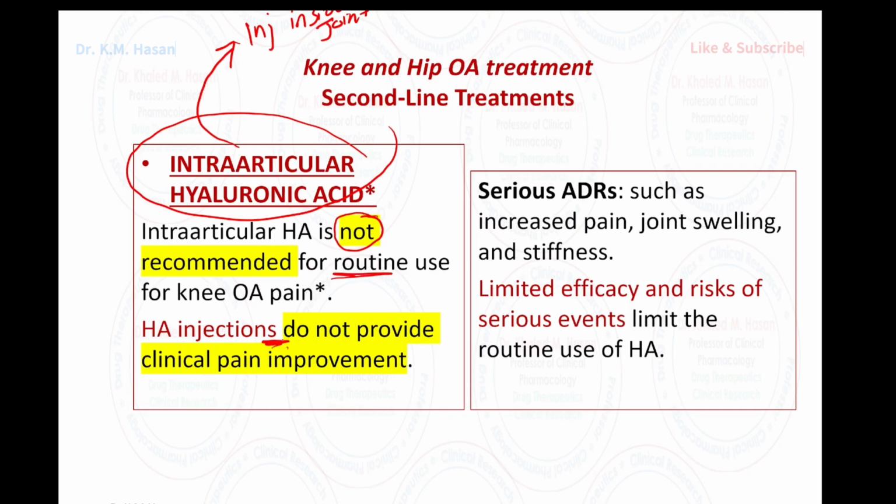Injections of hyaluronic acid do not provide clinical improvement. Serious effects could be increased pain, joint swelling, and stiffness. We don't have enough data about the efficacy and risk factors. We have limited data, and we need more data about hyaluronic acid in the treatment.